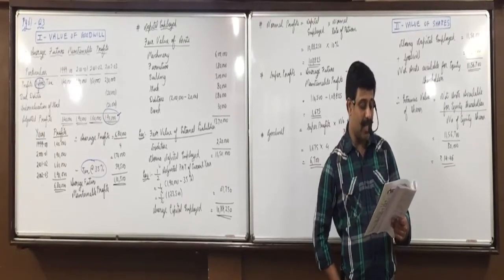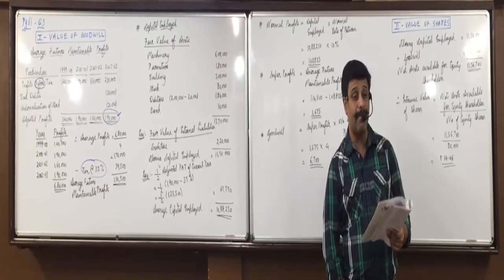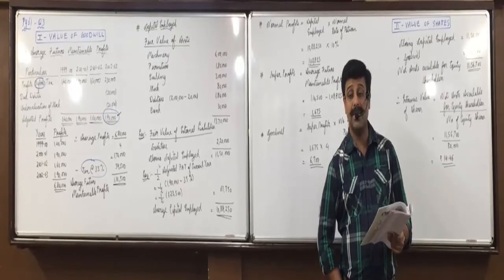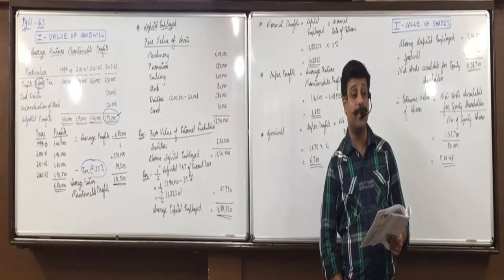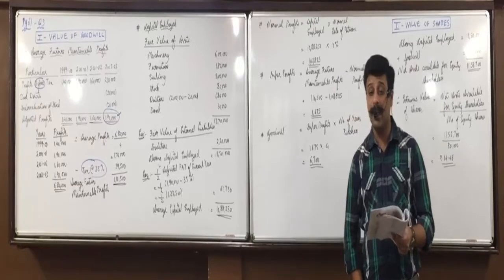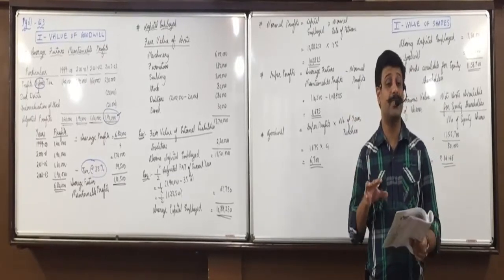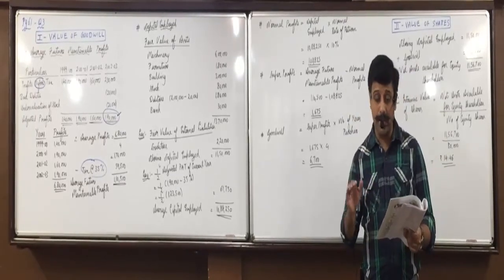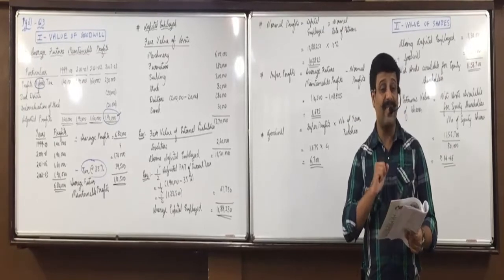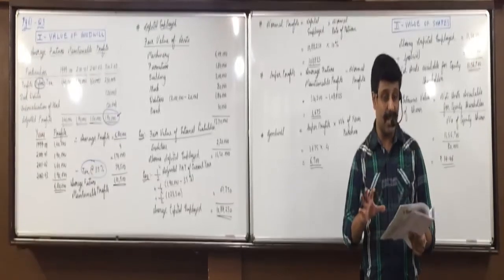Same way, 10 lakh equity shares of 5 each and then fully paid up. Can I say 5 is the face value? Yes. That second note will apply. We have to take all the shares of 10 rupees face value. So 10 lakhs into 5, 50 lakhs is the share capital.